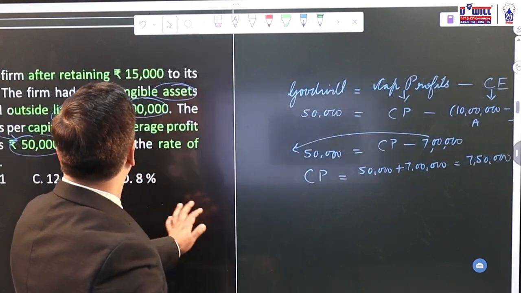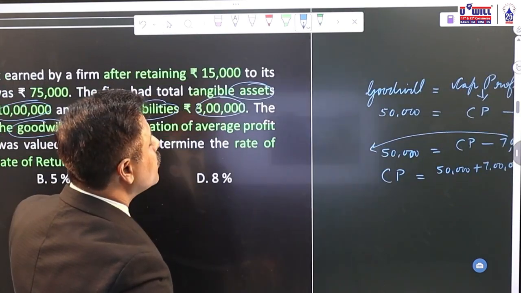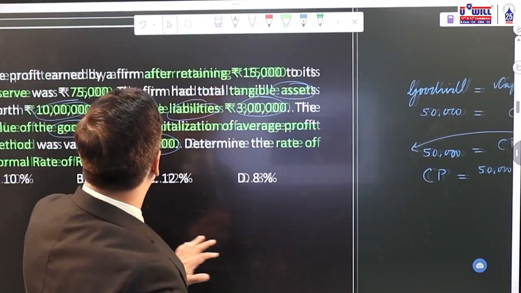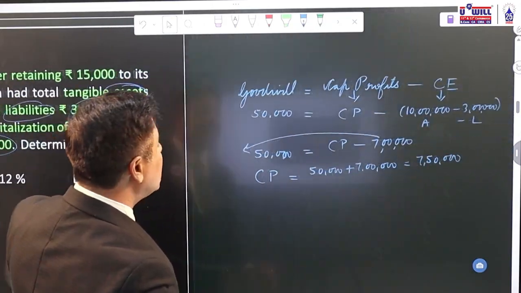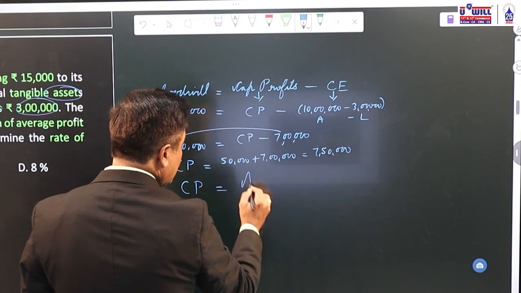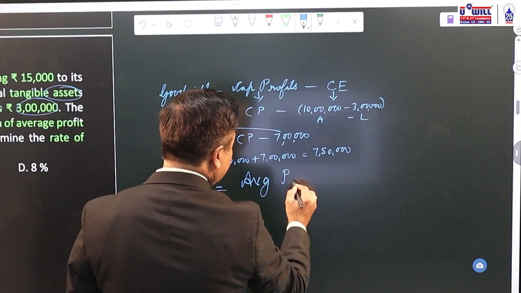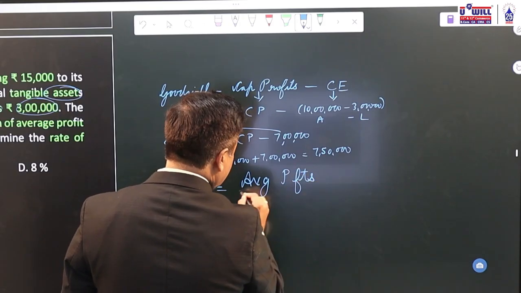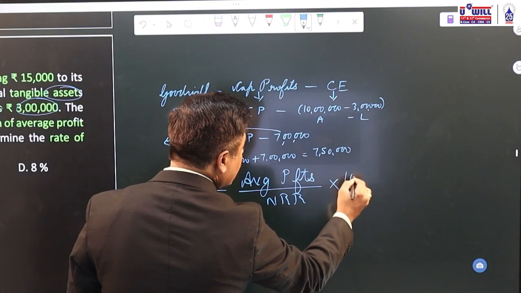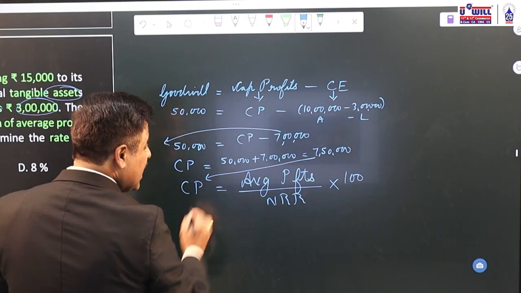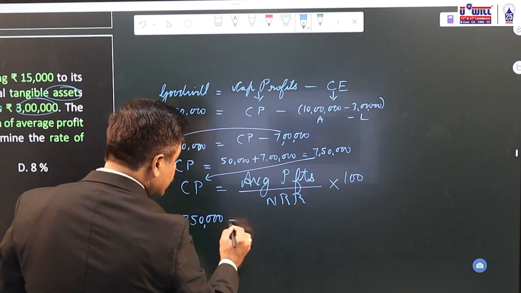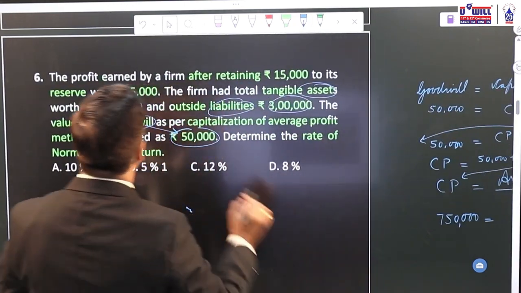Okay. Now, what is the formula of capitalized profits? Capitalized profits is equal to average profits upon normal rate of return into 100. Using that formula, we'll be able to find the normal rate of return. Capitalized profits equals average profits divided by normal rate of return into 100. Now, capitalized profits, we got 7 lakh 50,000. That is equal to, now what are average profits?